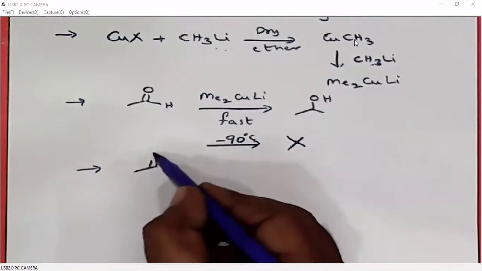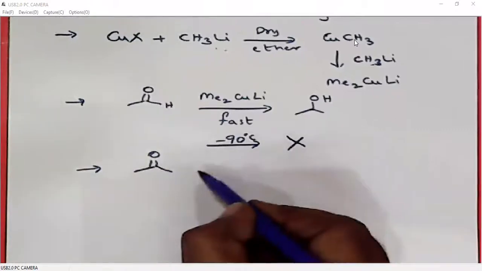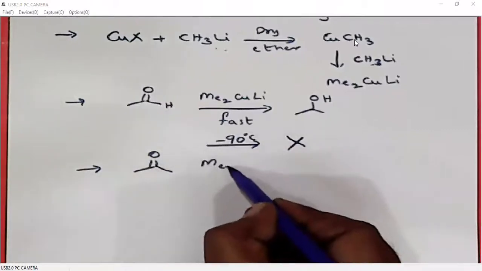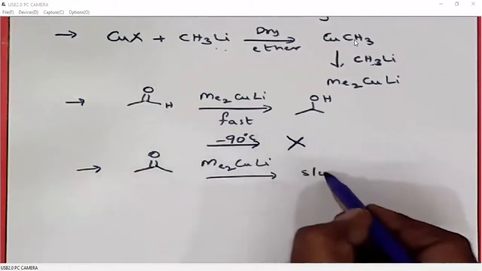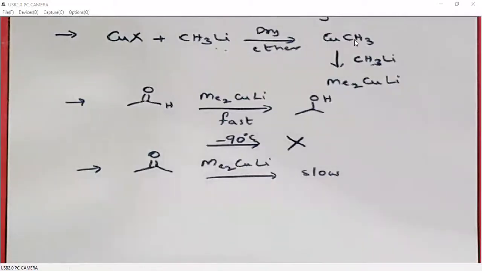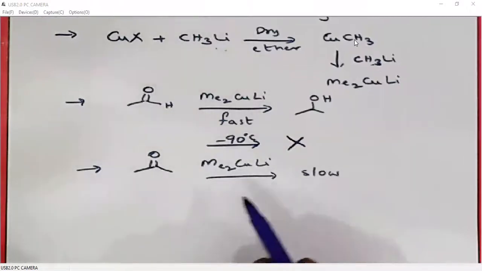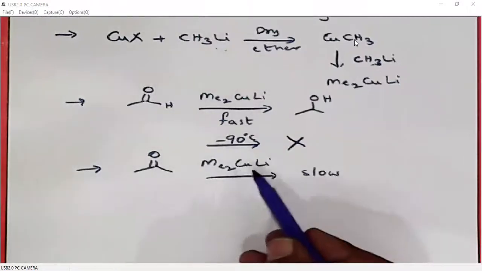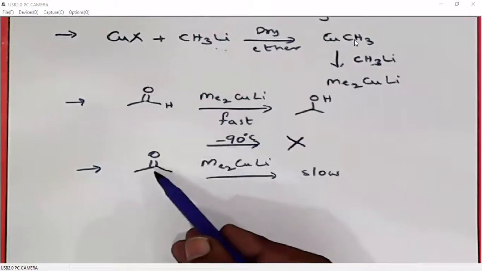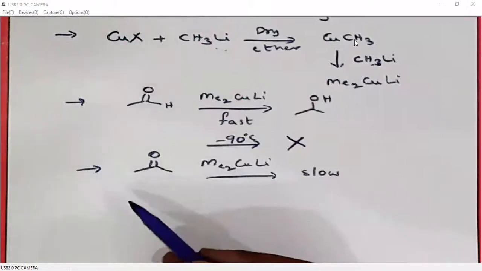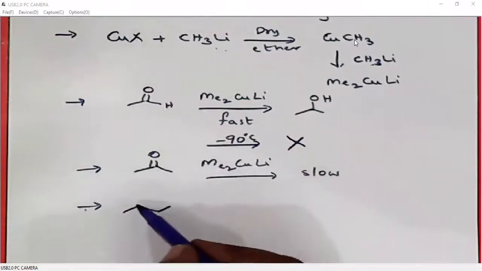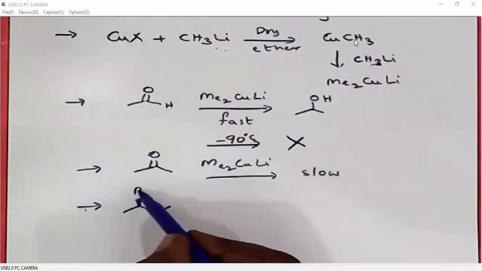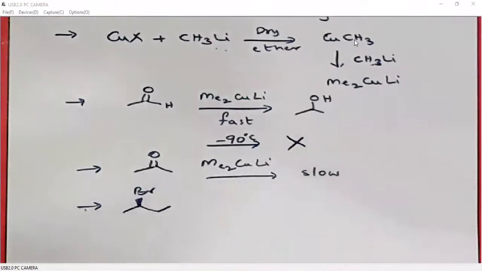Similarly, when we want to do nucleophilic addition of Gilman reagents to ketones, at room temperature itself, the reaction is very slow. So what we can say is Gilman reagents are not strong nucleophiles. They will not undergo nucleophilic addition to ketones. But instead, they can be used as nucleophiles to substitute halogens in alkyl halides.